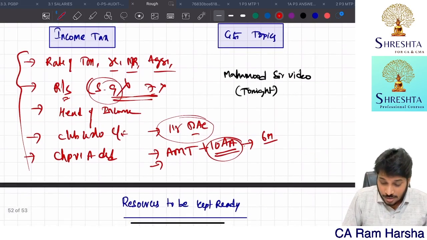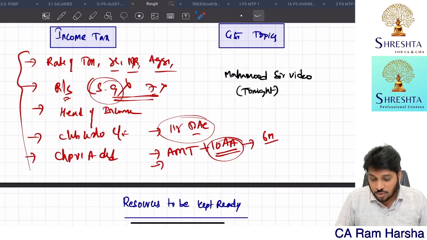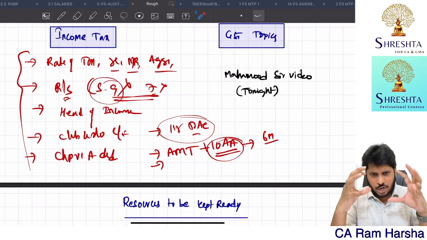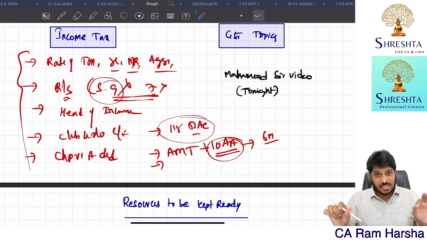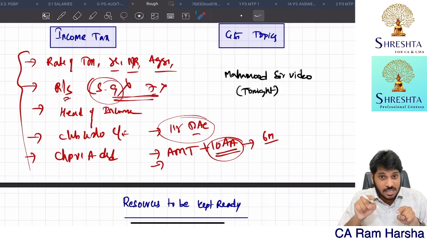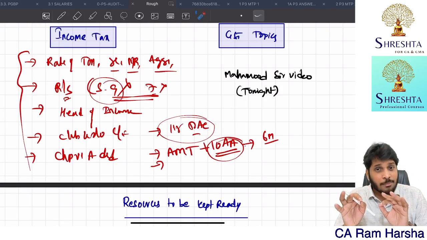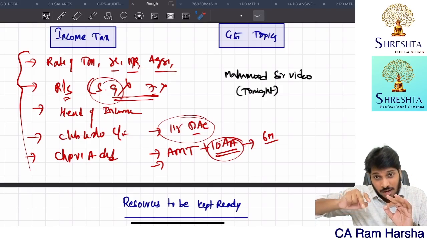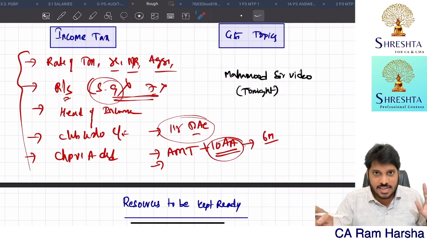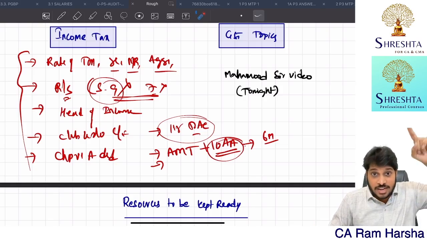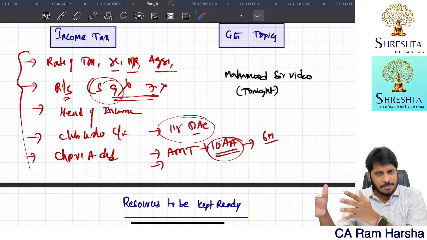Next. So now, a very important thing. I have already explained this in the marathon also. In every question when you're solving, when you're reading the question, first look at the last line of the question. What they're exactly asking. Are they asking you to compute, I'm talking about income tax, considering the default tax regime or not the default tax regime? You should first make sure what they're asking exactly. First identify. Then when you're reading the question, you naturally filter the adjustments. Getting it? Anyhow, I will teach you that in the MTP itself.